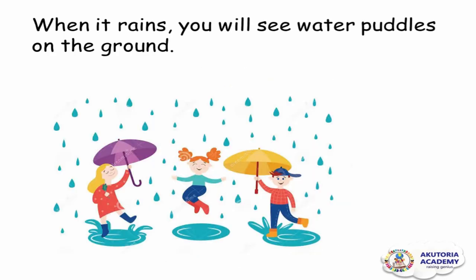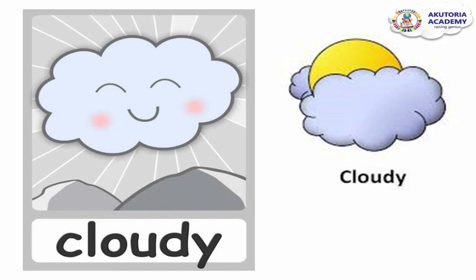When it rains, you will see water puddles on the ground. Now see, it's raining. Some children are using the umbrella, and if you check, they are wearing a Wellington boot and they are stepping on some water puddles. See, water puddles. So they are playing in the water puddles. So when it rains or when we have a rainy weather, you will see water puddles on the ground.